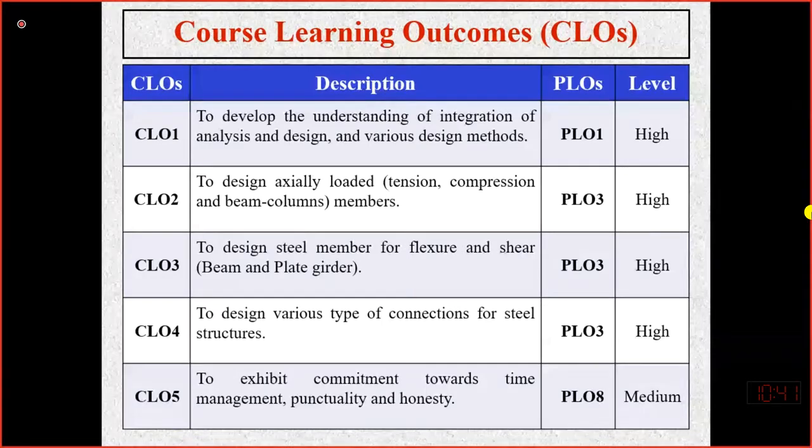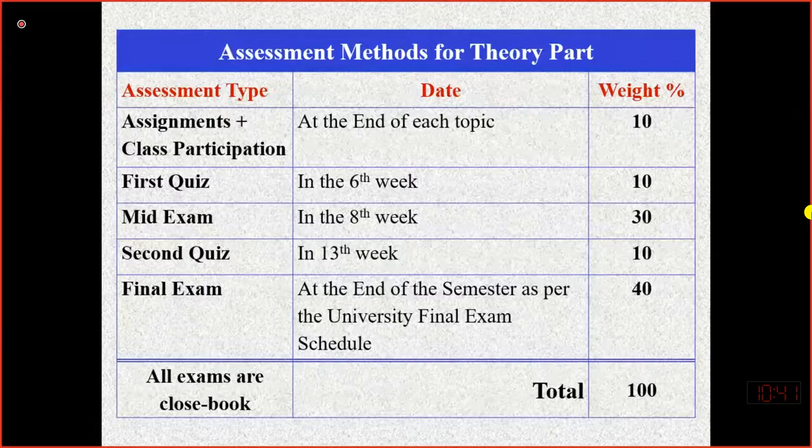For example, if you are submitting an assignment late, you will obviously get less reward for that. Similarly, even for the online lecture, I will download your attendance and check for how long or how much time a student was available online for this particular lecture. So these are the assessment methods.